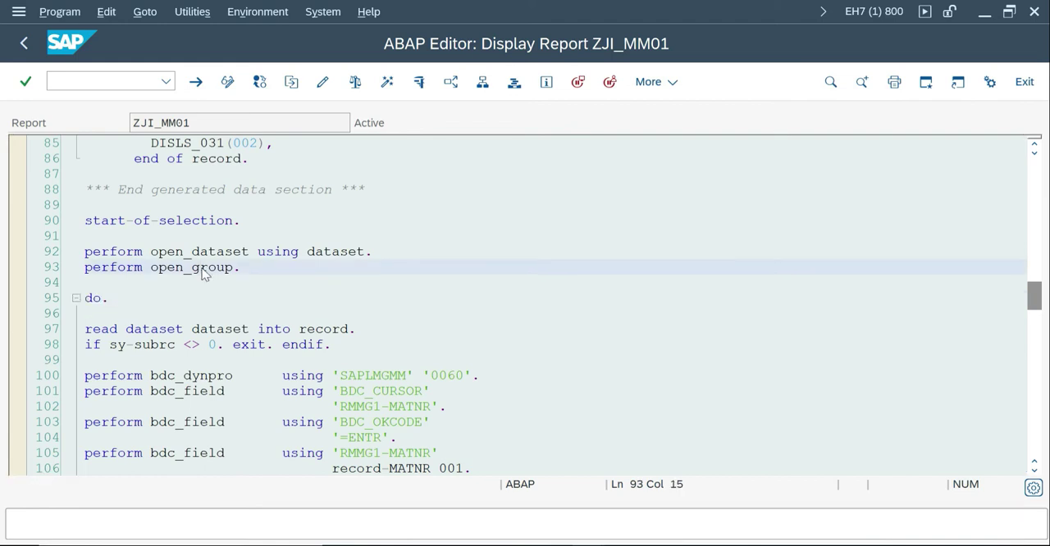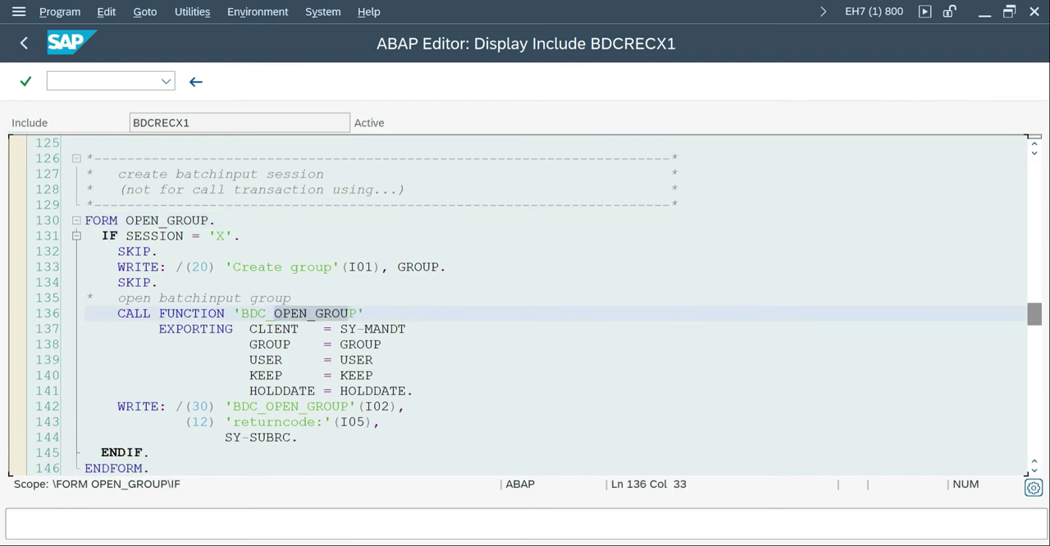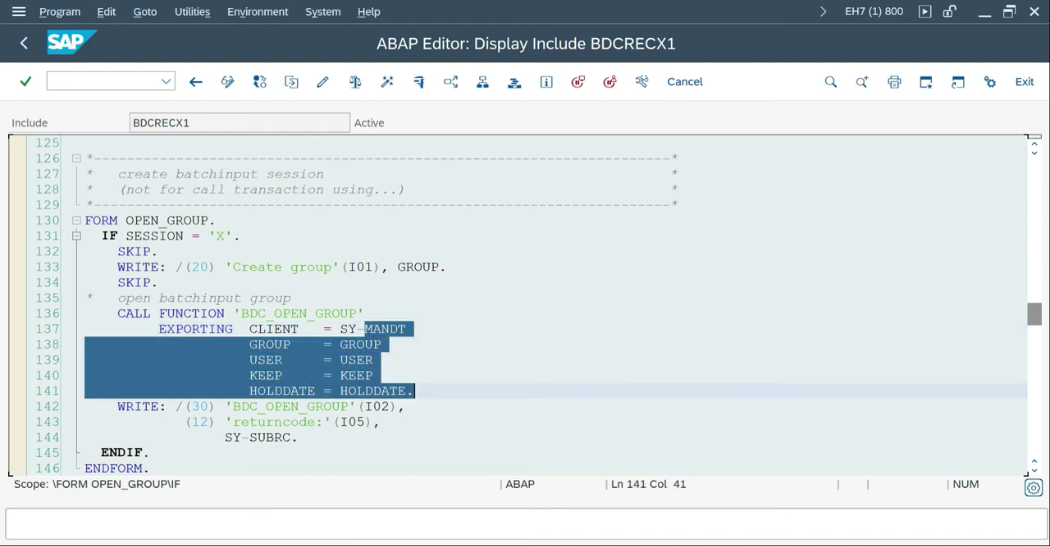And if you go to open group, here the BDC open group function module they have used. Okay, I think I missed the BDC. In my slide, I simply mentioned open group. Okay, so BDC open group, BDC insert, BDC close group. Just make a small correction. So here it's BDC open group they used with a few parameters. I will explain these parameters with an example, so it's an easy way to understand.